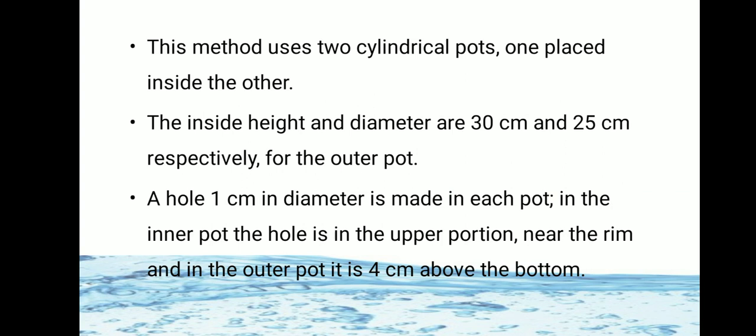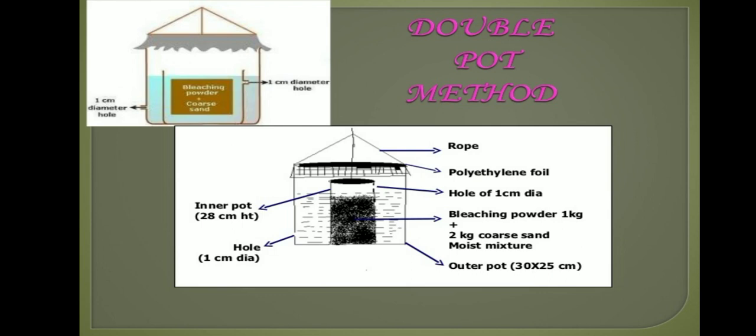The inside height and diameter are 30 cm and 25 cm respectively for the outer pot. A hole of 1 cm in diameter is made in each pot. In the inner pot, the hole is in the upper portion, and in the outer pot, the hole is 4 cm above the bottom.